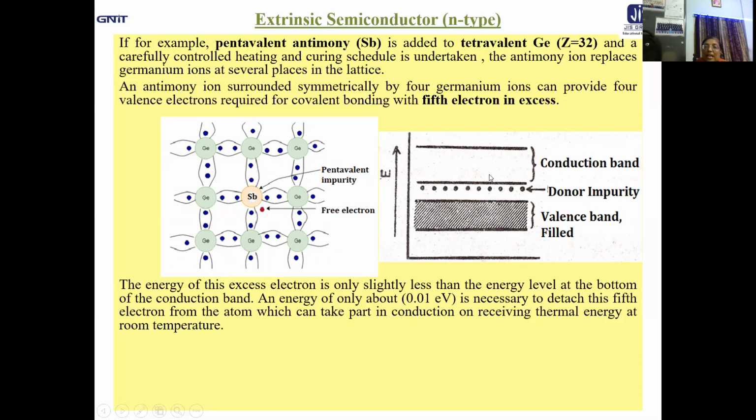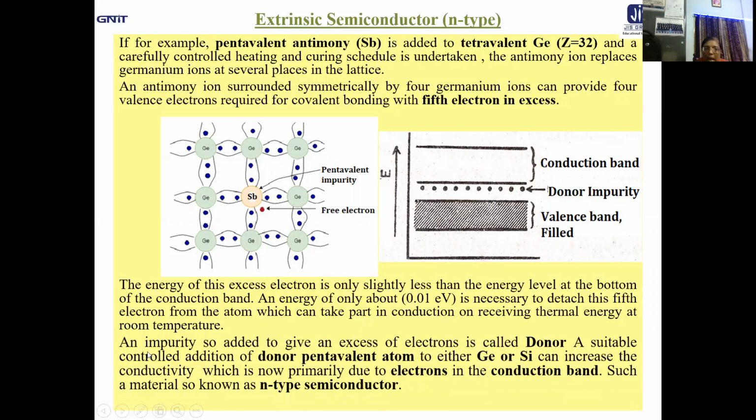That means it will increase the conductivity of this impurity semiconductor, or extrinsic semiconductor. An impurity so added to give an excess of electrons is called a donor, because this impurity donates electrons. That's why it is called the donor impurity.